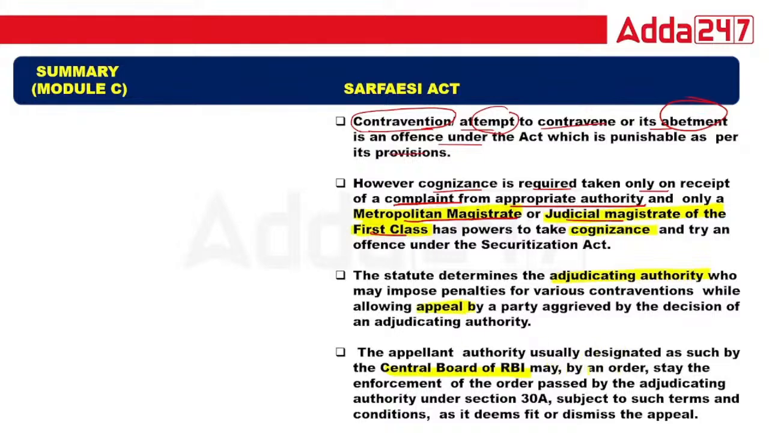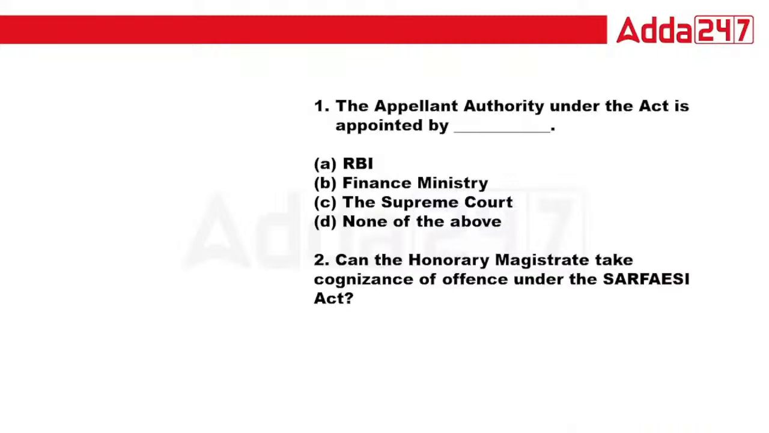The appellate authority can stay the enforcement of the order passed, subject to the terms and conditions as it deems fit, or dismiss the appeal. It means the appellate authority has a right to enforce the order, dismiss the appeal, and whatever they want. Okay, this is important. Now, the question is, the appellate authority under the Act is appointed by, tell me class, appointed by the RBI.